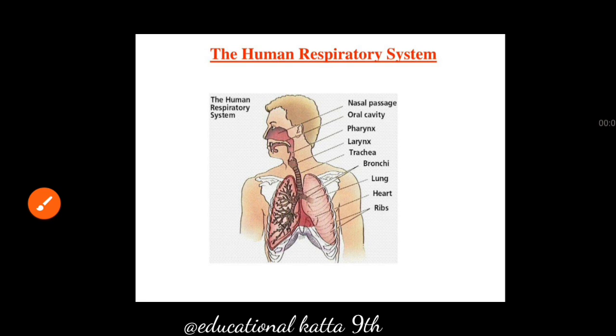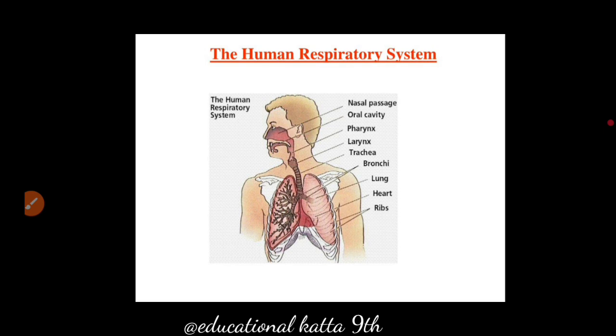So now we are on the last part, that is ribs and diaphragm. Ribs are 12 pairs of bones that form a cage in the thoracic region. Then the diaphragm is a muscular partition present between the thorax and abdomen which forms the base of the chest cavity. Now the last topic of this part is the mechanism of gas exchange in humans. Human beings take oxygen from the atmosphere and release carbon dioxide in return. This complete process is called breathing.